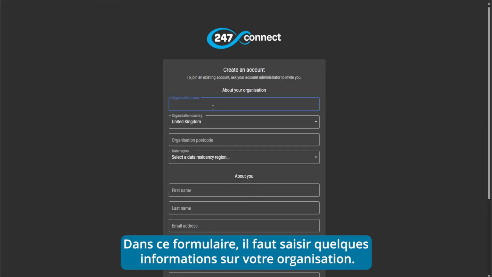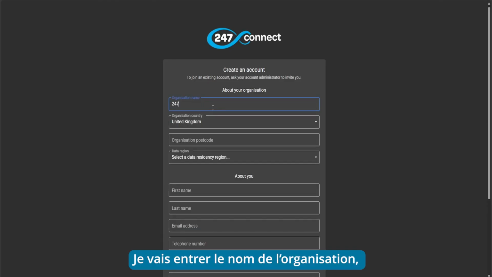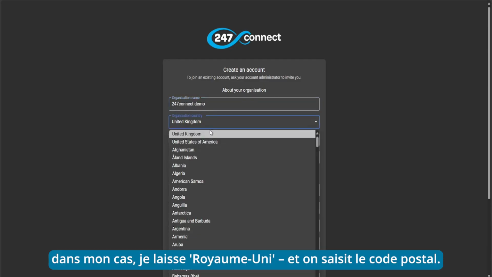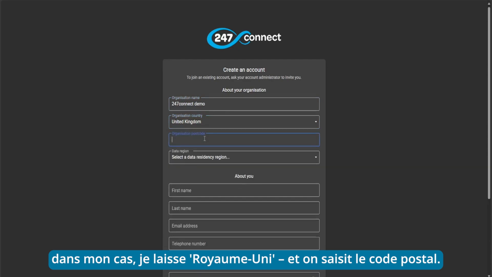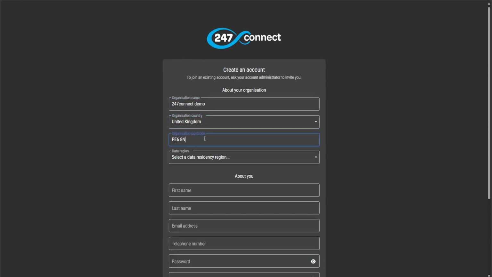On this form here, we will need to enter in some details about our organization. So I'm going to enter in the organization name first of all, which I'm going to call 247connect demo. Then it asks us to choose the country. So in my case, I'm going to leave this as United Kingdom and specify the postcode.